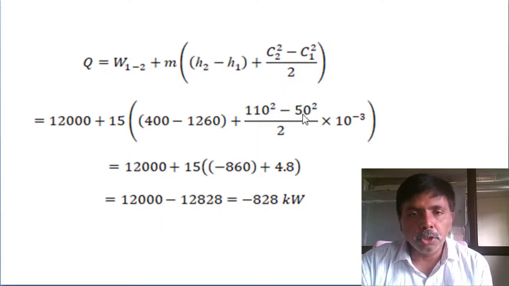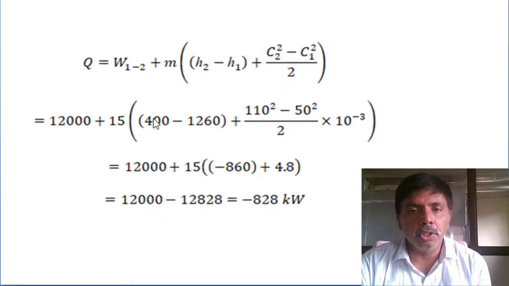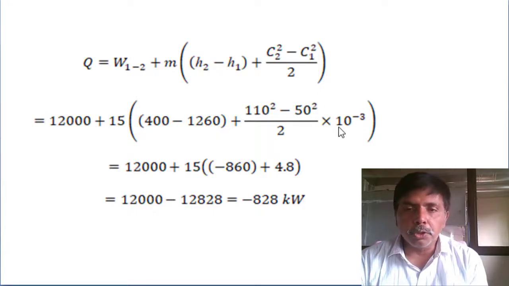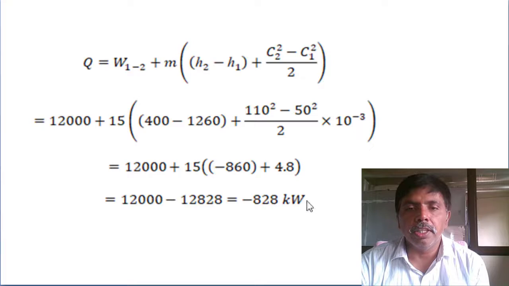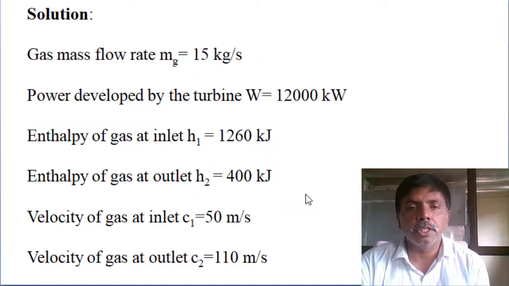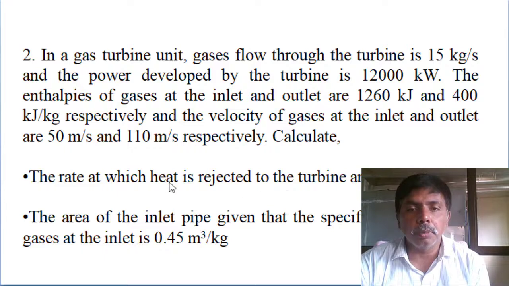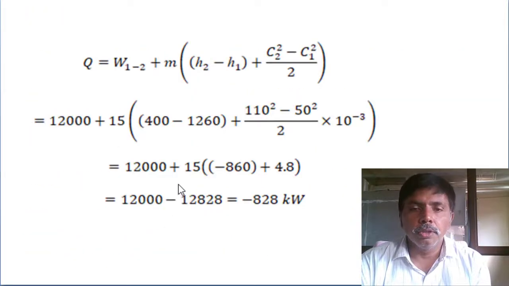First convert it into kilojoules per kg, then only can you add, because work done is in kilojoules per kg and enthalpy is in kilojoules per kg. Finally, the heat interaction is minus 828 kilowatts. In the problem they asked for heat rejection, and rejection has to be negative. Ultimately we got a negative value, so we are in the right direction.